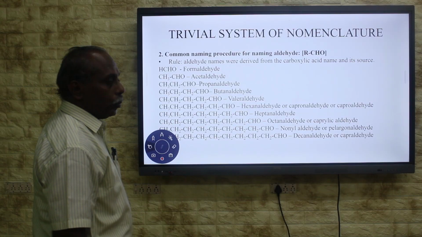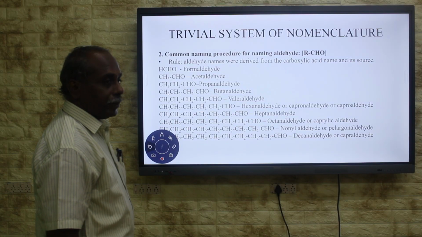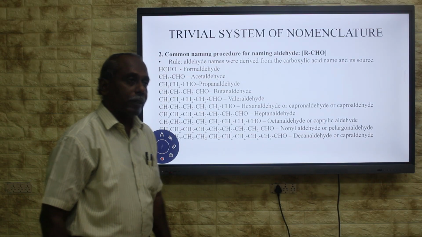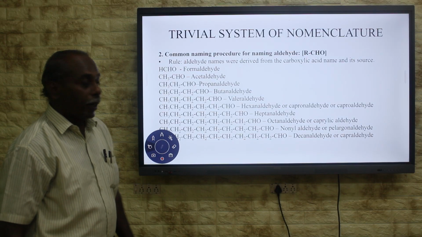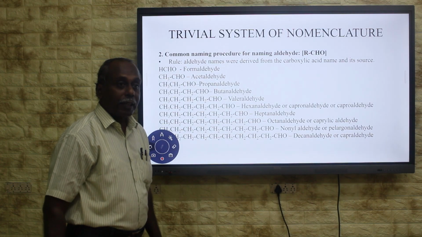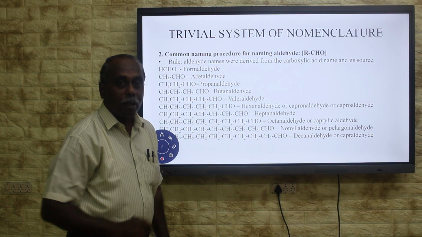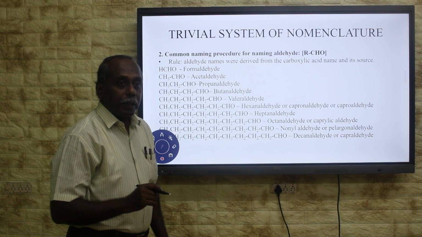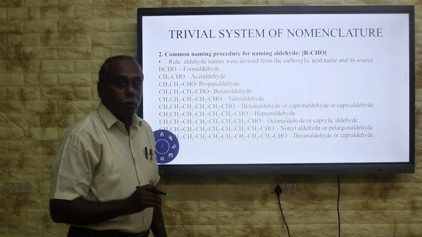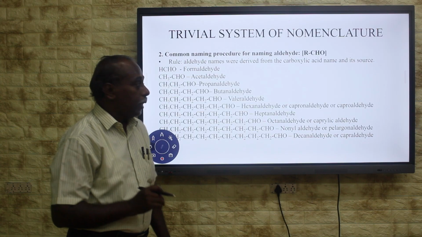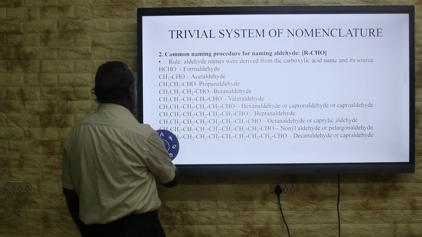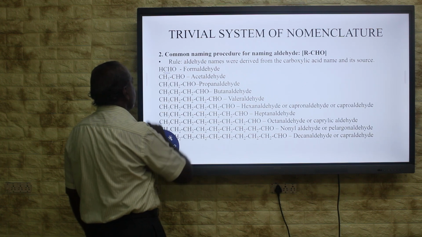We are going to name the compound aldehyde. This aldehyde name is also derived from carboxylic acid name. For example, the first member we have already learned. The first 1-carbon carboxylic acid is formic acid. When it is reduced, you get formaldehyde, you get aldehyde. The 1-carbon aldehyde is called formaldehyde. It is obtained from formic acid.